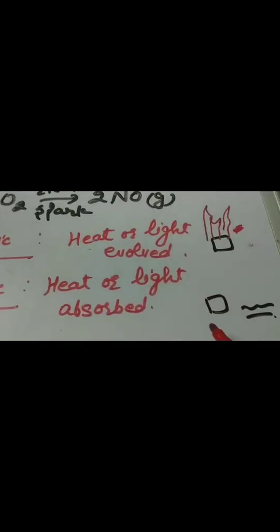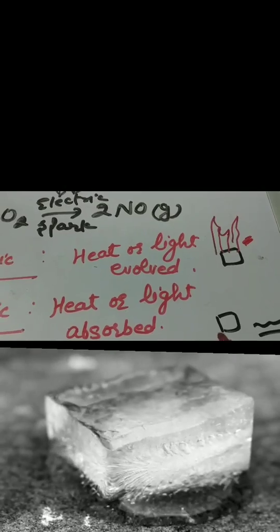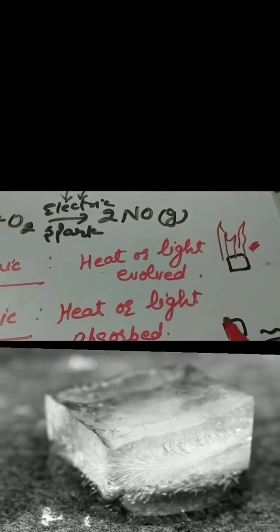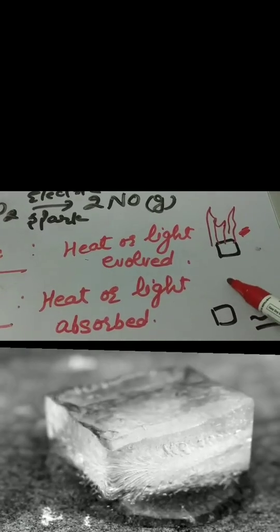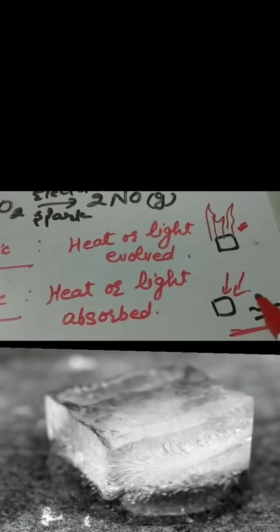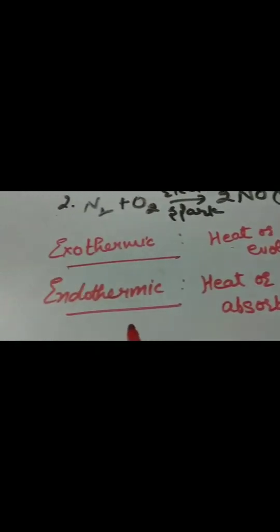Another thing, a cube of ice is cold when we touch it, but when ice melts into liquid, it absorbs heat from outside and then it starts melting. So melting of ice, which sort of energy change is it? It is an endothermic energy change.